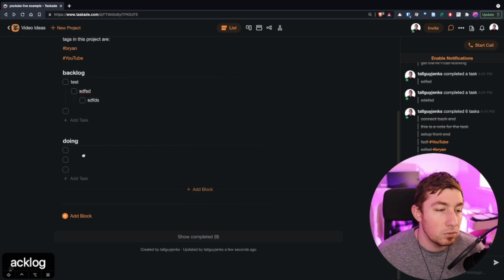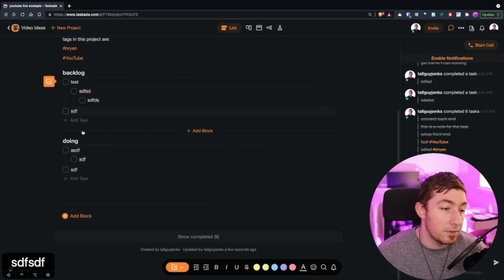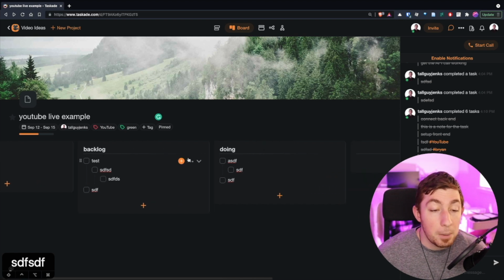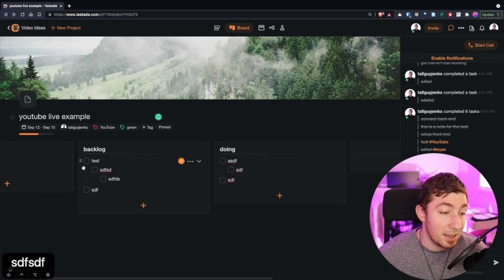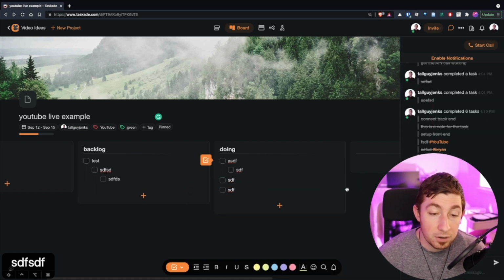So I have these two areas here, and I got some tasks, some are nested, and there's 2 headings. When I go to board view, those text headings, and this thing is actually considered one as well, become the headers of a Kanban board. And so for these tasks, I could actually drag this task from one area to another. So you basically have a Kanban board. This is the board view.